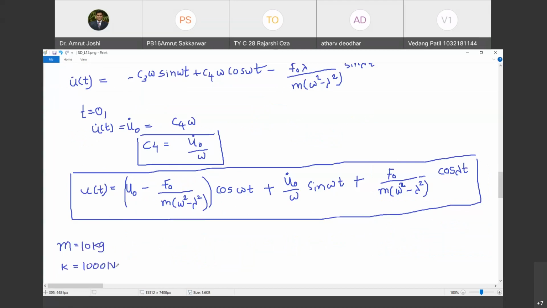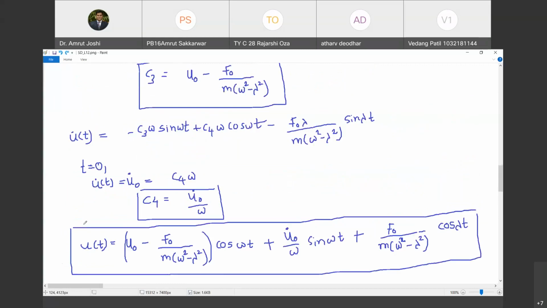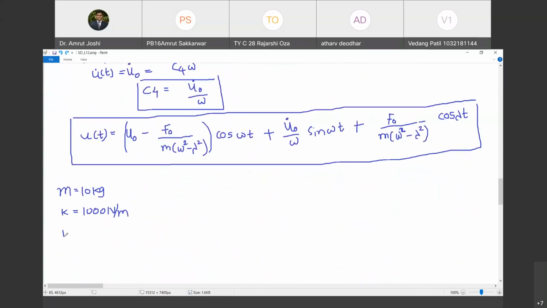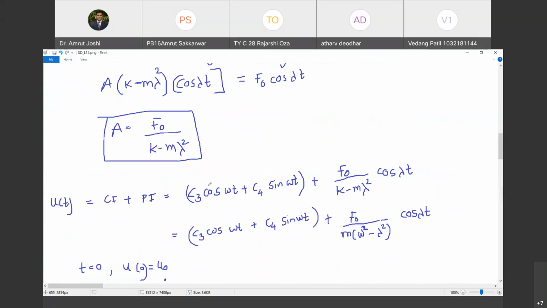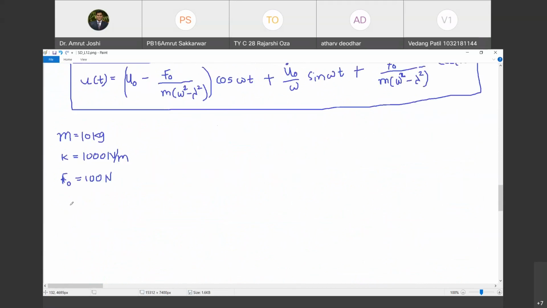Happy? Yes. Then what else did we take? F0 cos omega t, define करना है ना हमें. So let us take F0 as 100 Newton. Are you with me? Yes, sir. And then I will have to define this lambda. तो लैम्डा मैं कैसे डिफाइन करने वाला हूँ?